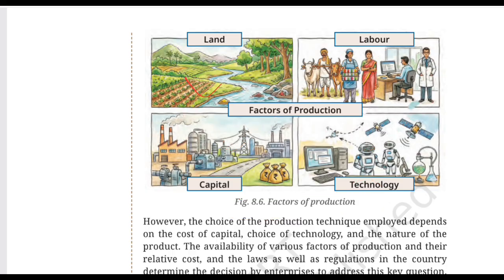Talking about the first factor of production, which is land, the image shows agricultural land, water, and natural surroundings. In economics, land refers to natural resources that are used in production. For a farmer, land is obviously essential, but natural resources such as water and others are also important for production. Likewise, let's understand the concept of labor. Look at the workers in the picture. Labor means efforts put in by humans for the production activity.